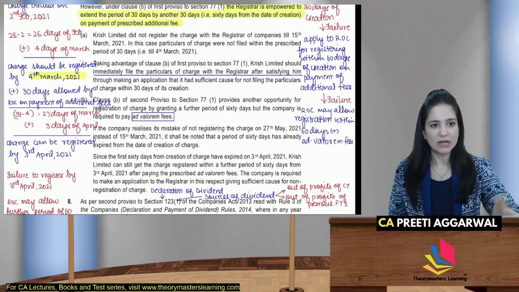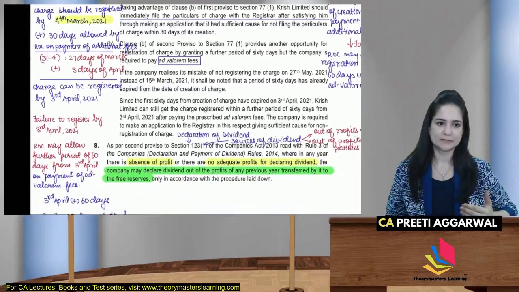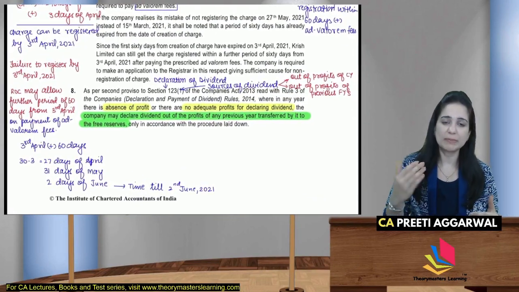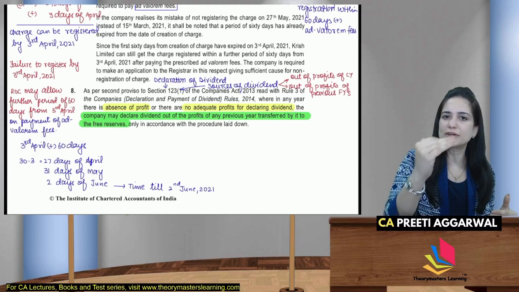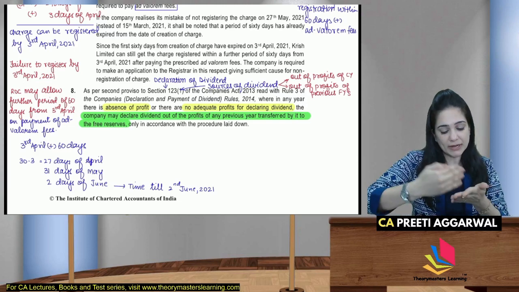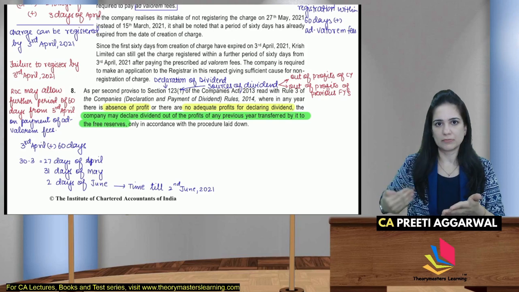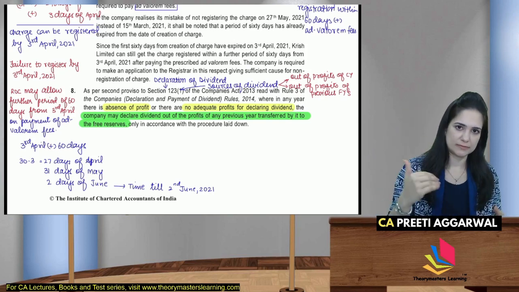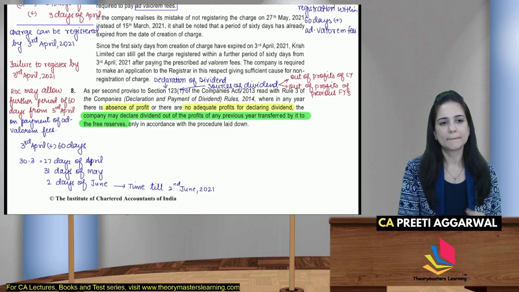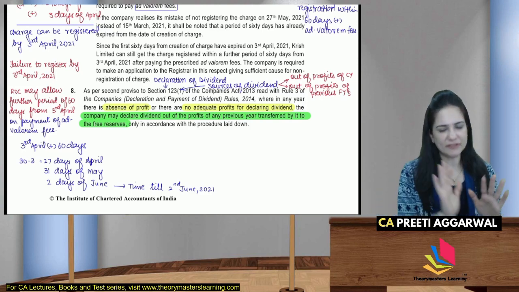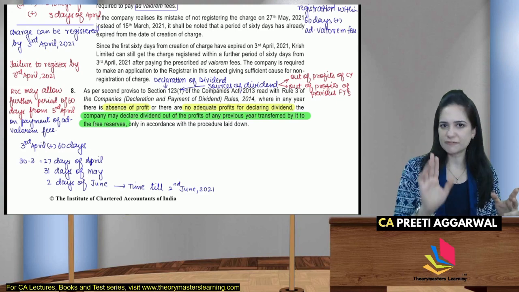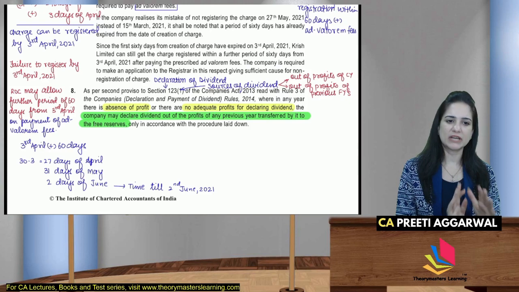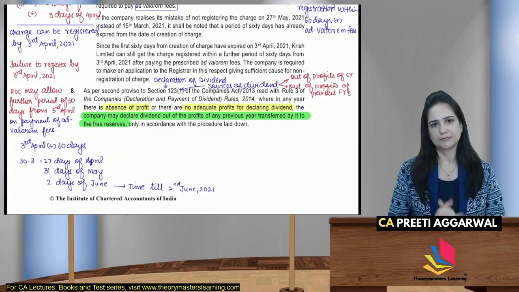If you still fail, they may allow another 60 days for registration of charge on payment of ad valorem fees. Now that 60 days will be calculated from 3rd April because you get 60 days from that date. Earlier 60 days were from creation. Now it is 60 days from that due date. So 27 days remaining of April, 31 days of May, and 2 days of June. So you have time till 2nd of June.